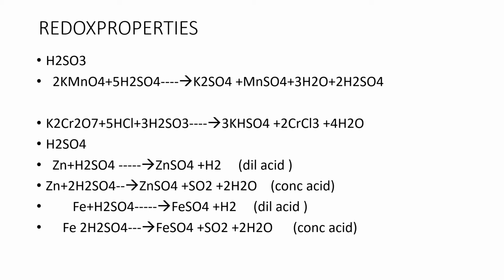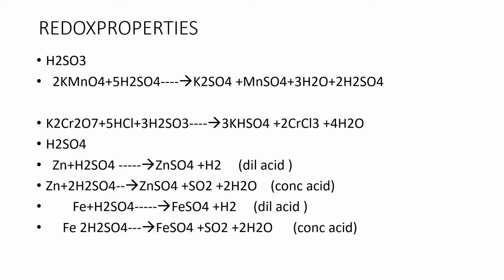These two together are known as redox properties. These oxyacids can show oxidizing as well as reducing properties. So here we are going to discuss oxidizing and reducing agent properties of each oxyacid.